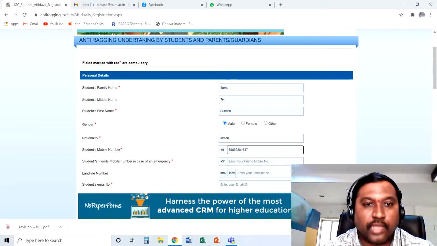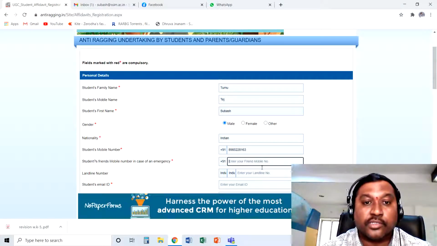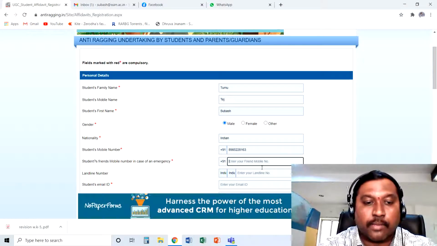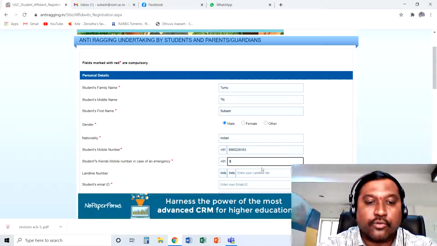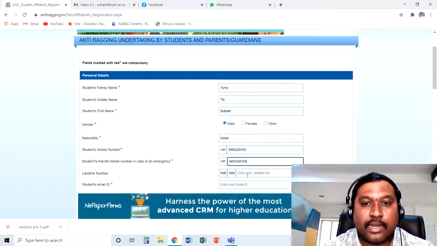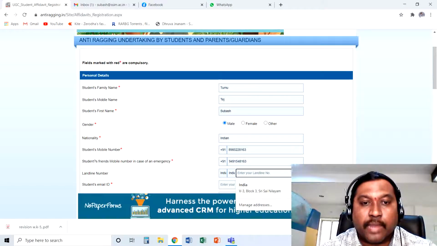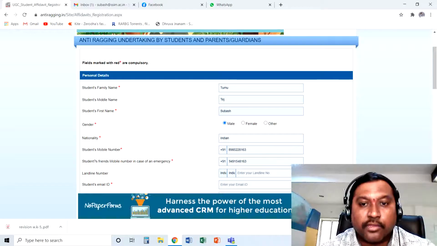8985228163, and the student's friend's mobile number in case of any emergency. This is also a mandatory field, so you cannot leave it blank. Give some number. I am giving some alternate number, and generally it is asking for a friend's mobile number in case of any emergency. So 94915486163, and landline number is not a mandatory field. If you have one, you can give that, otherwise you can leave it.